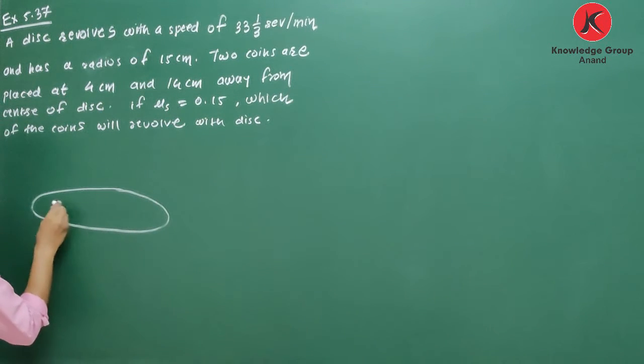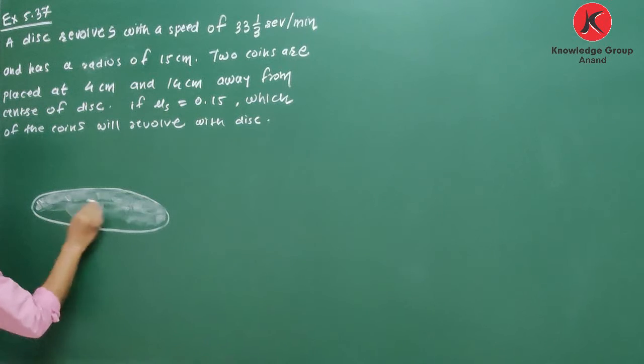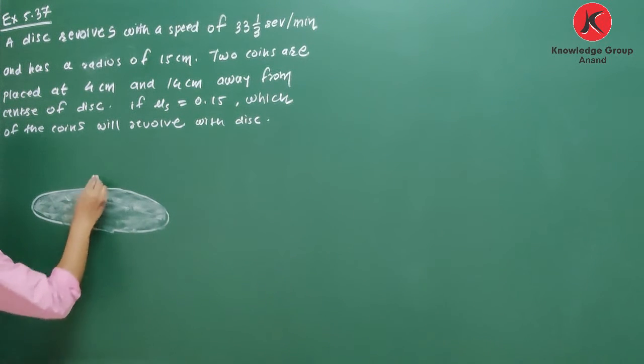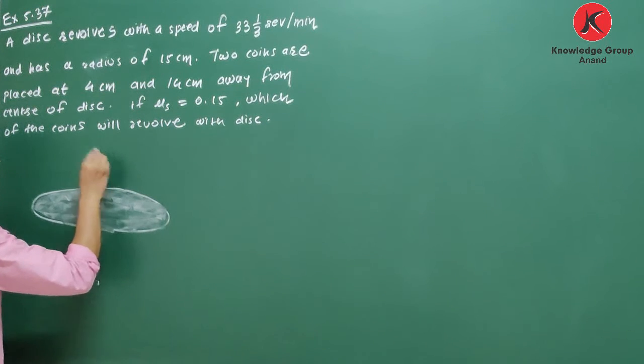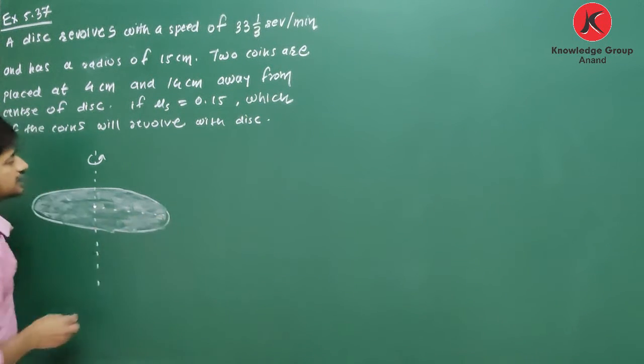You are given one disc, and that disc is revolving. Radius of this is 15 centimeter.